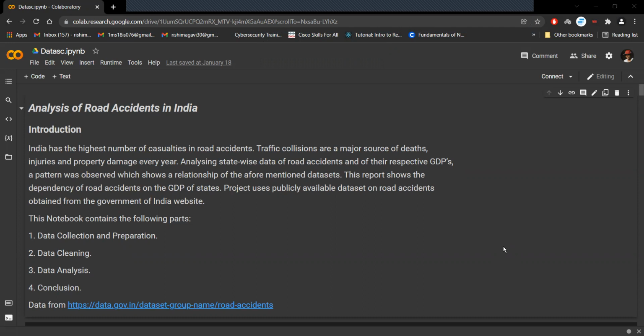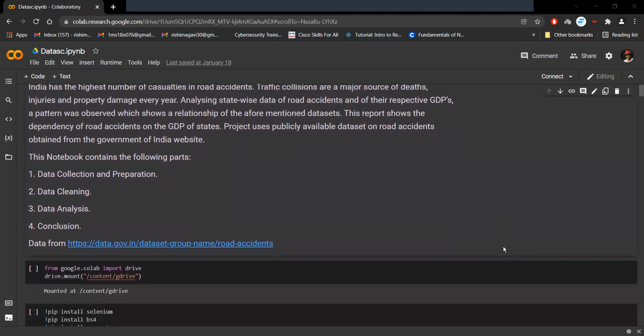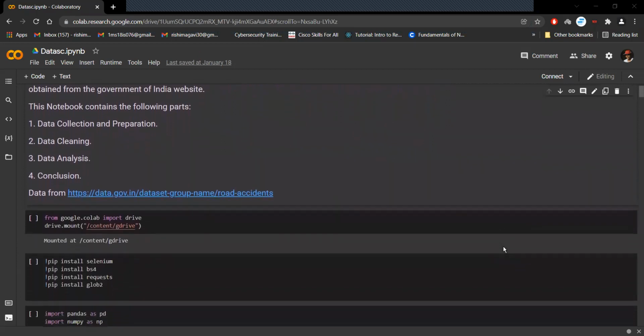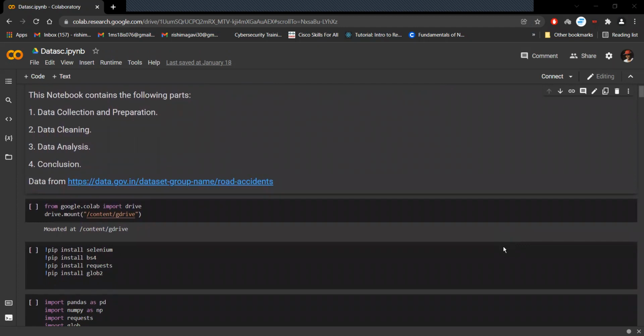The report shows the dependency of road accidents on the GDP of states. We've used the publicly available data sets on road accidents that we obtained from the Government of India. For GDP, we've taken from the publicly available research websites. Before we begin, we validated and verified all the data sets.